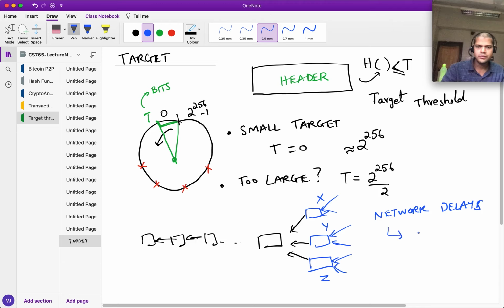It may be of the order of 10 seconds or a few tens of seconds, maybe in the worst case a minute or so. The block header of course is small, 80 bytes, but the entire Bitcoin block is about 1 megabyte, and for 1 megabyte to travel through the network takes a little bit of time.